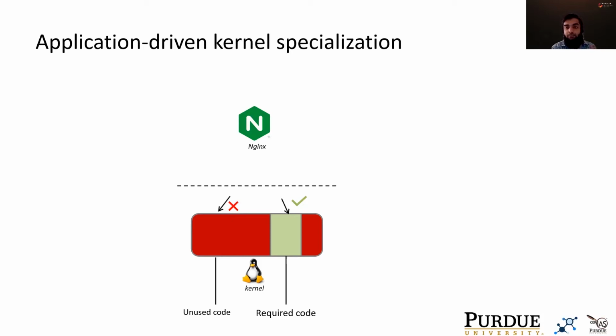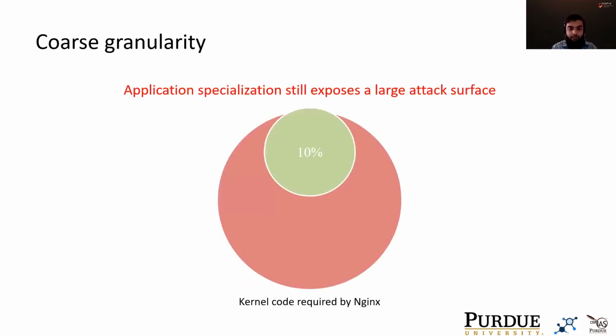However, it also suffers from two key limitations. Number one, having a coarse granularity of specialization, and number two, incorrectly identifying what kernel code is actually needed. Let's talk about granularity in a bit more detail. Application specialization still exposes a large attack surface. For instance, in case of NGINX, approximately 10% of the kernel's code is exposed to the application, and this code is at the disposal of a potential adversary. As we saw earlier, kernels are gigantic, and so even having 10% of the kernel available to the adversary is a huge deficit.